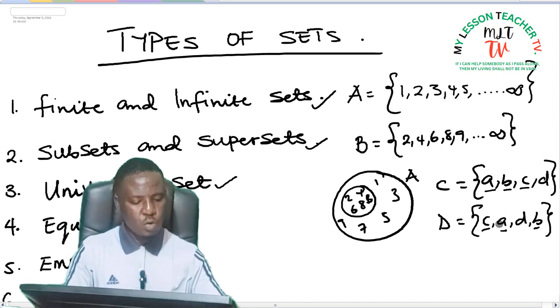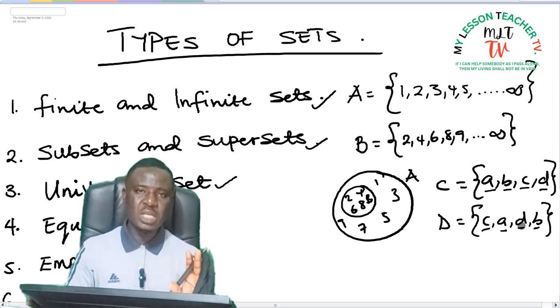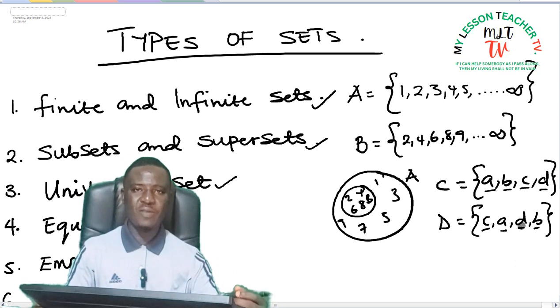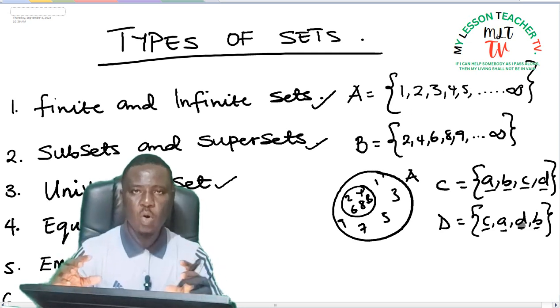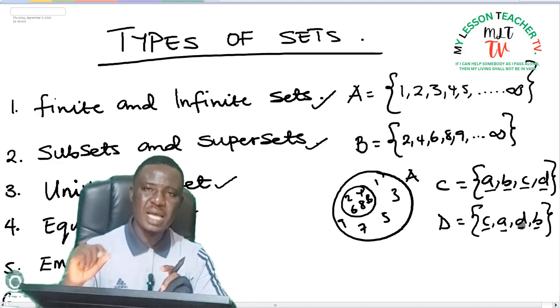And also, for two sets that are equal, some of their characteristics include that the cardinality of both sets are equal. Cardinality in the sense that the number of elements in set C is equal to the number of elements in set D. So they can only be equal when their cardinalities are equal, and the elements are the same.